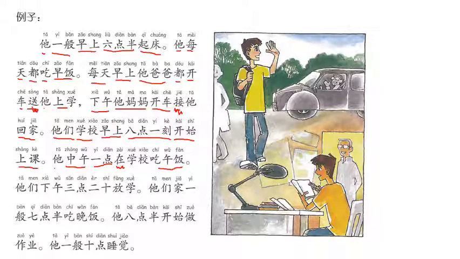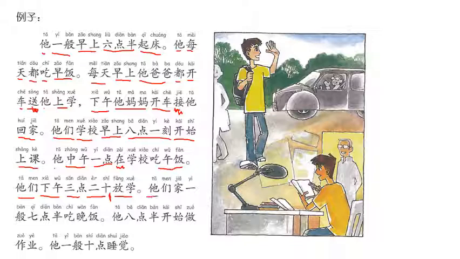他们下午3点20放学. So they, afternoon, 3:20, 放学, finish school. And remember, you could put the 分 in here. So 3点20分 to be more specific, to say that's 20 minutes past. 他们家一般7点半吃晚饭.